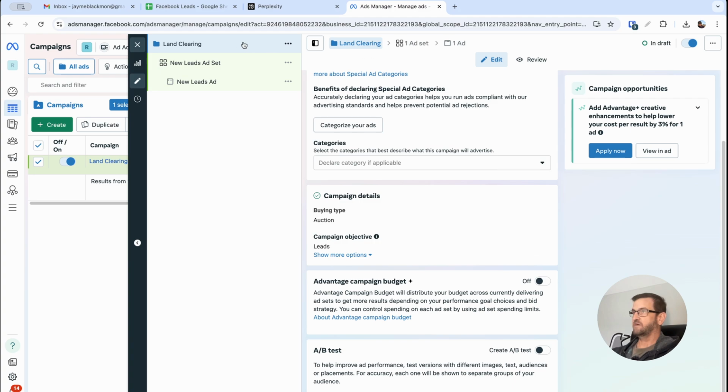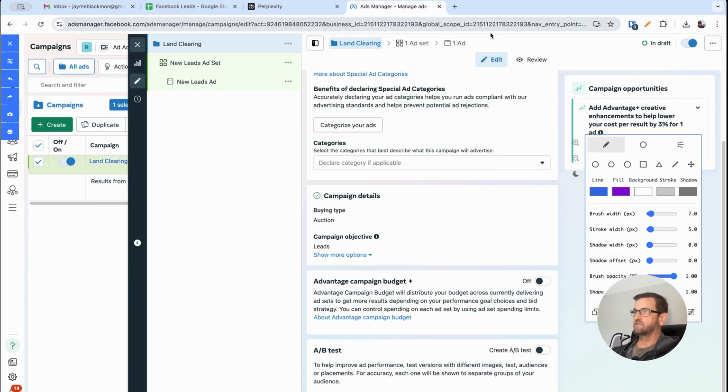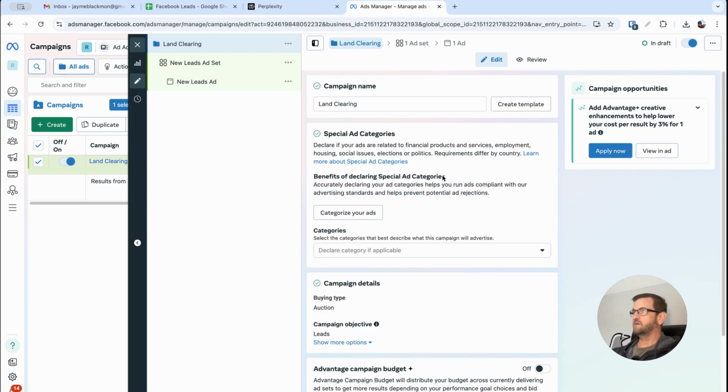So you can see here how it's broken down at the top. I'm going to turn my little pencil back on here so you can see. So here we've got campaign, ad set, and then ads. It just shows you in a different way with this screen popped up. You can close this off at any time and then go back into it.